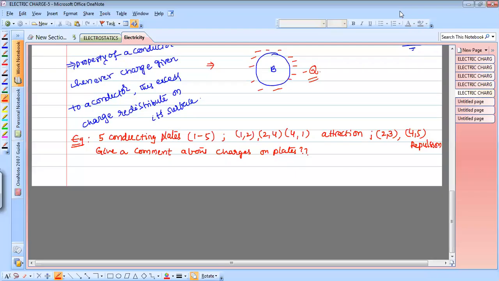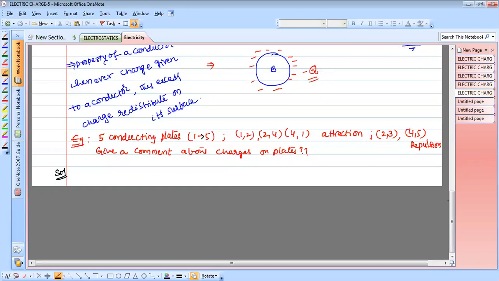So there are 5 plates, plate 1, 2, 3, 4, 5. For 1, 2, 2, 4, 4, 1, the attraction is there. But for 2, 3 and 4, 5, there is repulsion. Give a comment about the charges.